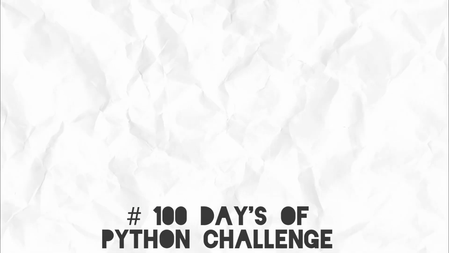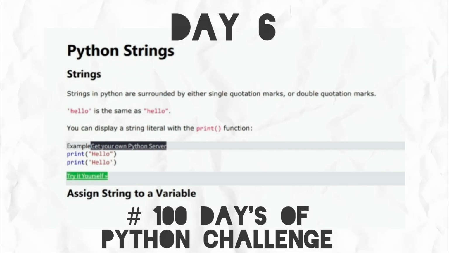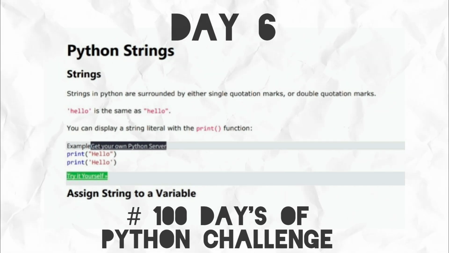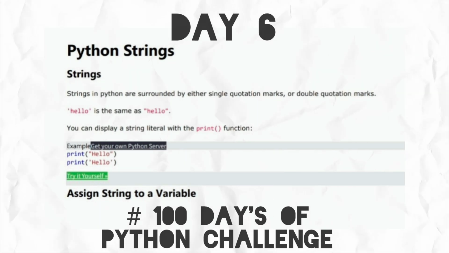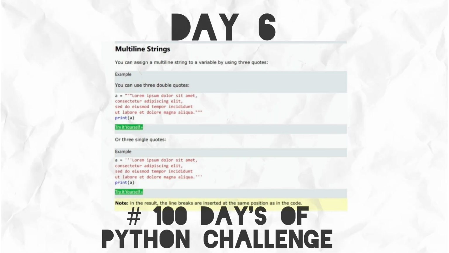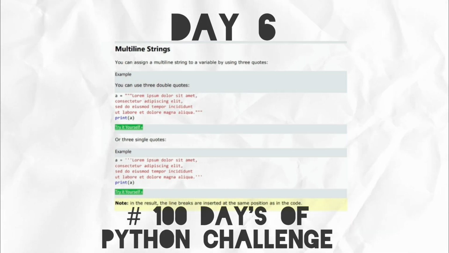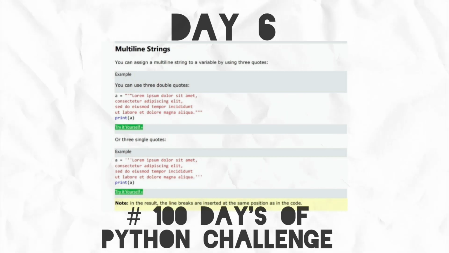That's it. Coming to day 6, Python strings. Strings can be defined using single or double quotes, as you see in the example, print, bracket open, hello, bracket close, that's it. Multi-line strings: use triple quotes for multi-line strings. Example, triple quotes, where you can write documentation, and closing with triple quotes.